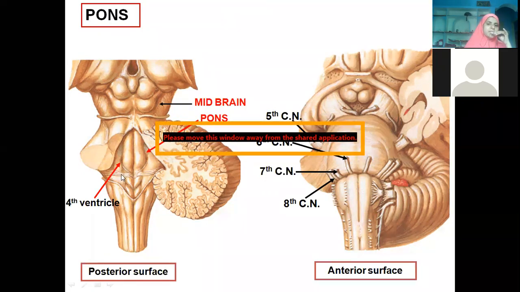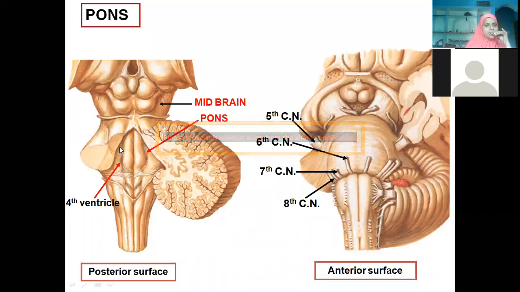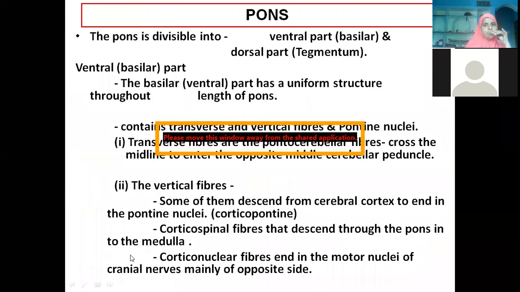So what is this line of partition we have? Stria medullaris, isn't it? What is this partition we have? Median sulcus. What is this? Facial colliculus. Yes. What is this? Medial eminence. What is this? Superior fovea. This is the vestibular area, isn't it? So all this you should mention when you are talking about the posterior aspect of pons, when you are talking about gross features. Whatever is visible here is the ventral aspect of pons, and whatever is visible here is the dorsal or posterior aspect of pons.